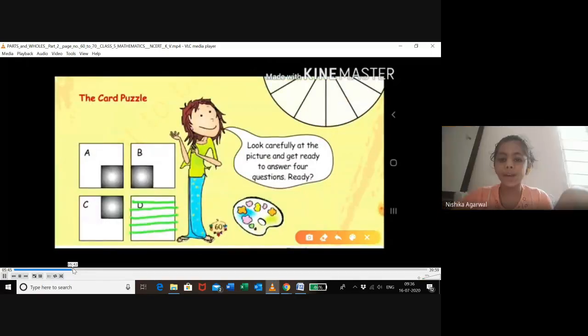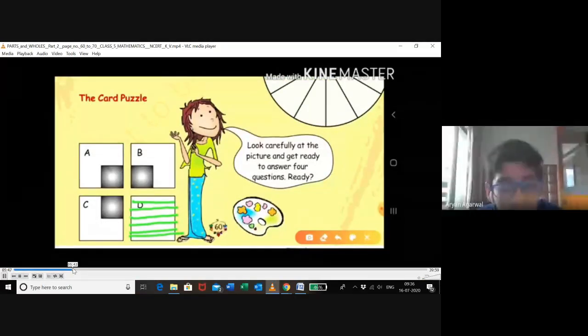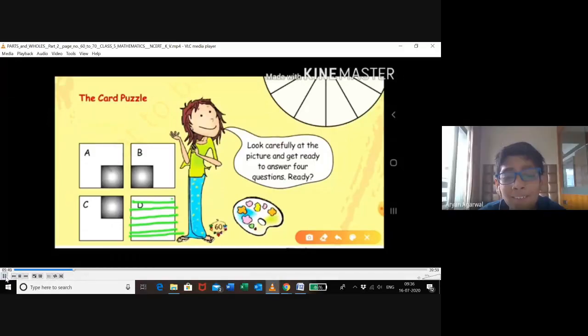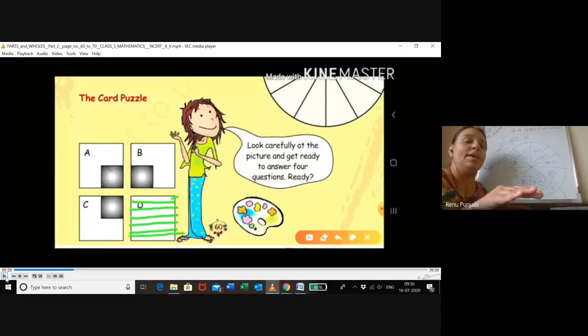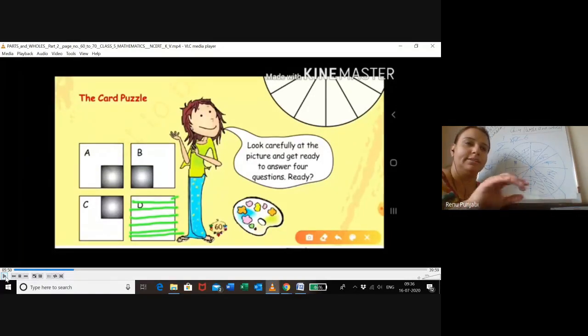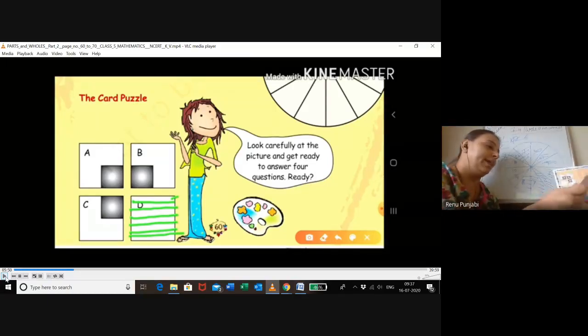See, ma'am, done. All simply, simple strips. Ma'am, I also done this only. Please draw and measure with the scale. Then it will be equal. You cannot draw randomly. One is thin, one is thick. Okay? The parts should be equal. Ma'am, I also do this only. Okay, very good.